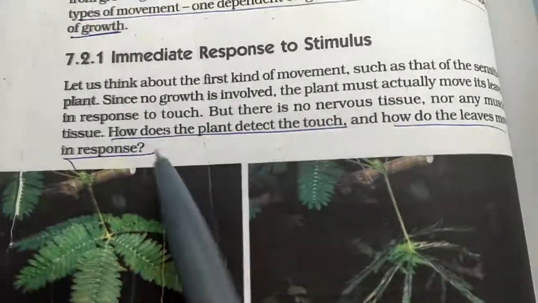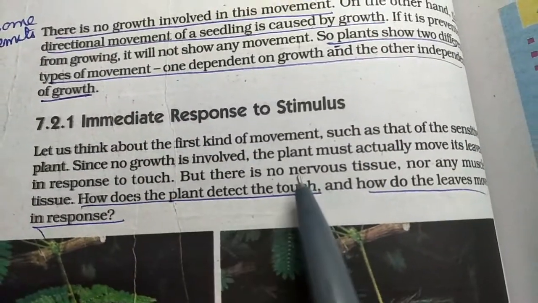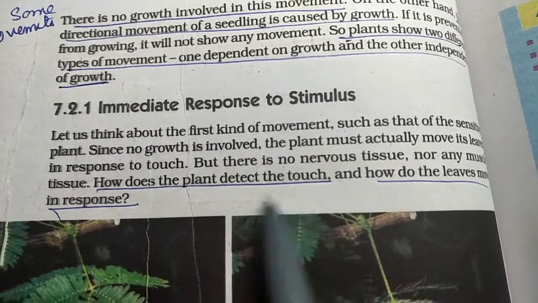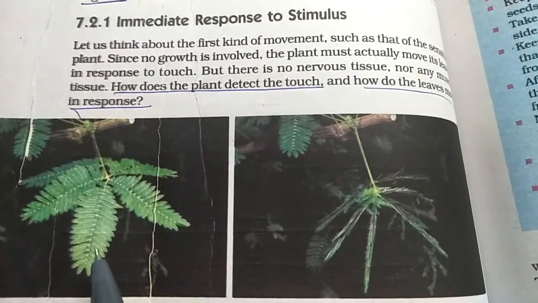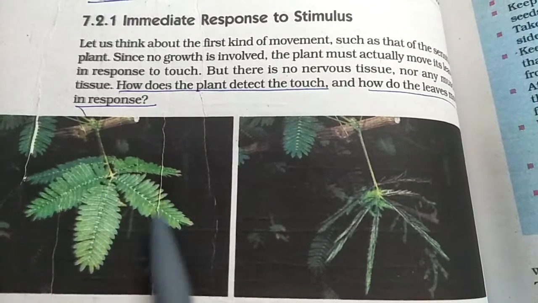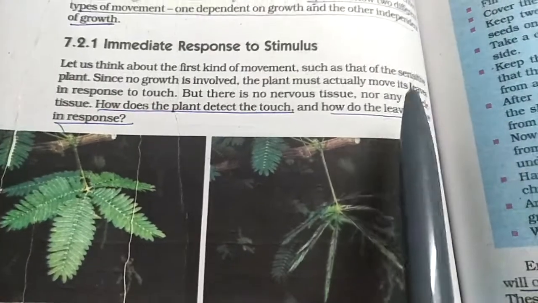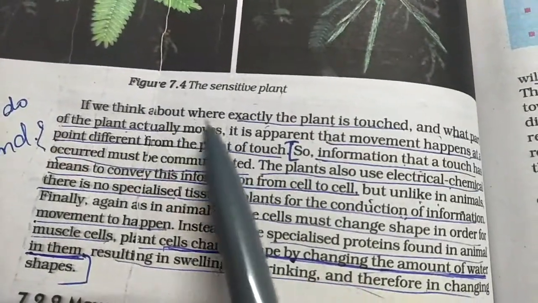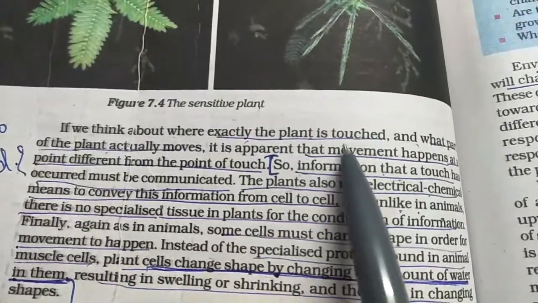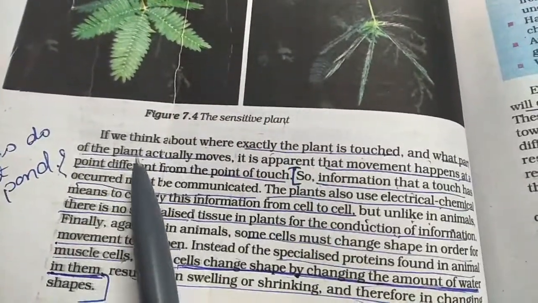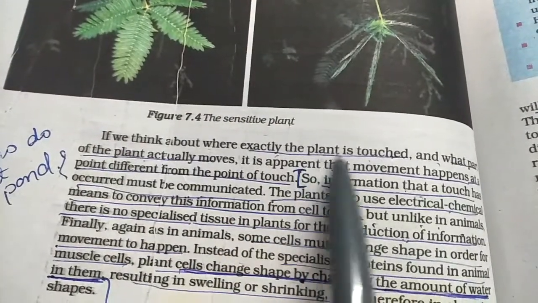So that is the touch-me-not plant, or mimosa. Now how does this plant detect the touch? There is a picture given, a photo of the mimosa plant. You can see the leaves, and when we touch, they fold like this. So how do the leaves respond to this touch? What happens here? There's a position where the plant is exactly touched, that is the leaves, and then there is the part of the plant which actually moves when the leaves are touched.